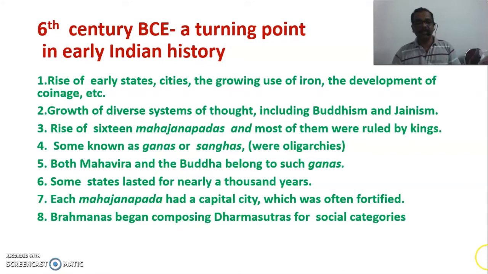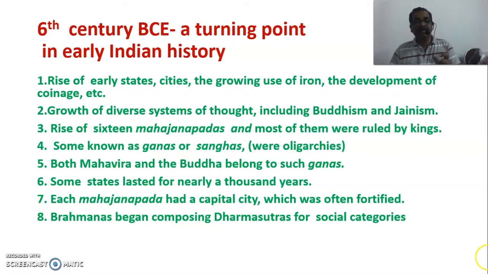Another important aspect: both Mahavira and Buddha, who are related to Jainism and Buddhism, belonged to these Ganas or Mahajanapadas only. That is the reason why their ideas were a little more broadened, which is different from the Brahmanical ideas. And some states lasted for nearly thousands of years. That means some of the Mahajanapadas were very powerful, and so they could last for quite a long time.